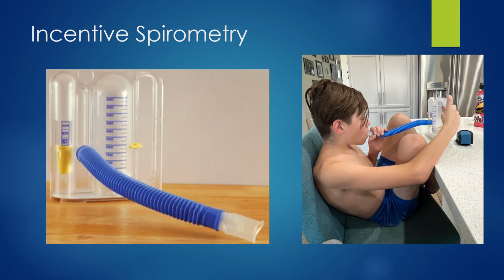There's an indicator in the middle of the device that's going to rise to indicate how many mLs of air the person's breathing in. The amount of inhaled air can be set to a goal for the patient, which hopefully is going to incentivize them to breathe deeper to meet that goal. I attached a link right here for a video so you can get a better idea on how this actually works and what it looks like.